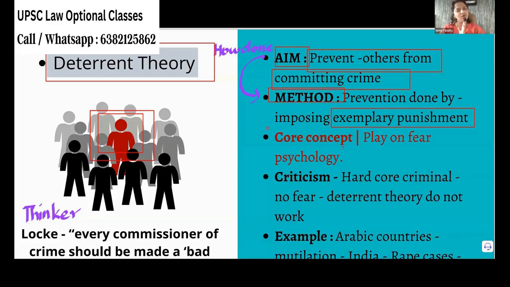So what is the core concept that is used here? The idea is fear, right? If our sibling gets scolded, why are we keeping quiet? Because we fear our parents. A fear is created. We will also be scolded. We will also be punished. So we have to be quiet. So the core concept of deterrent theory is playing on fear psychology. That is very important, so you have to mention that as well.